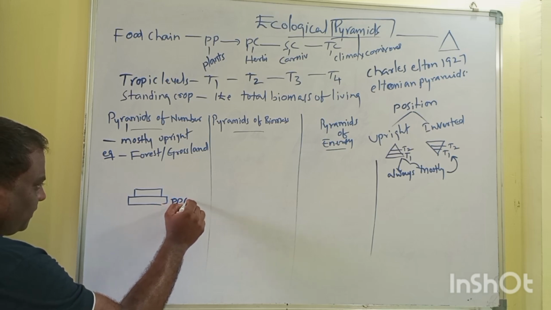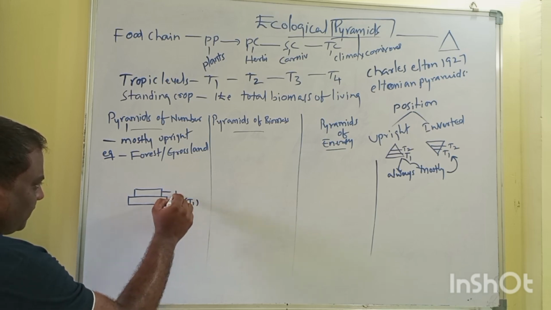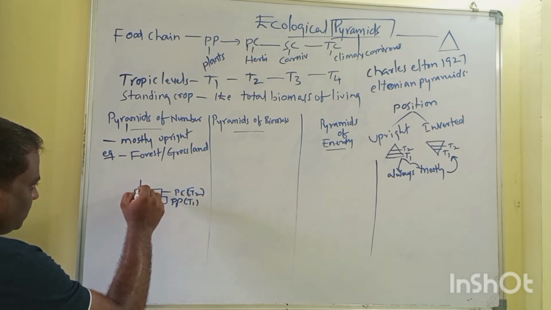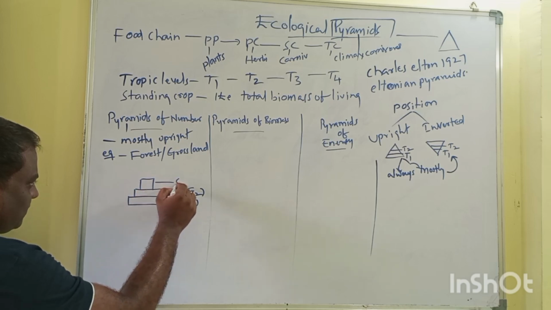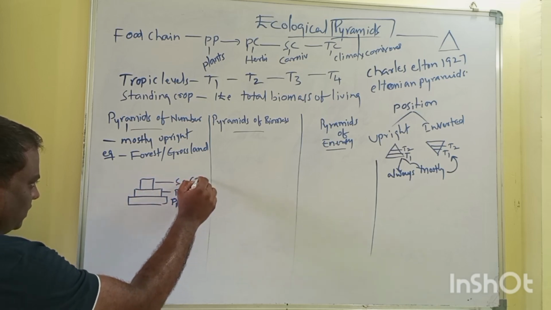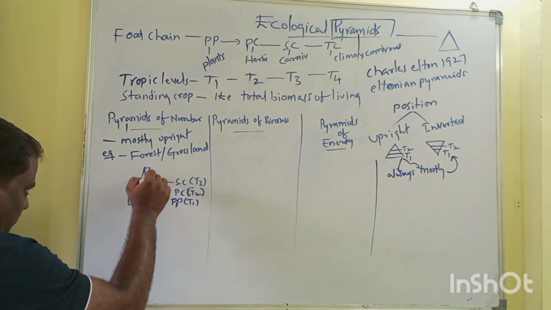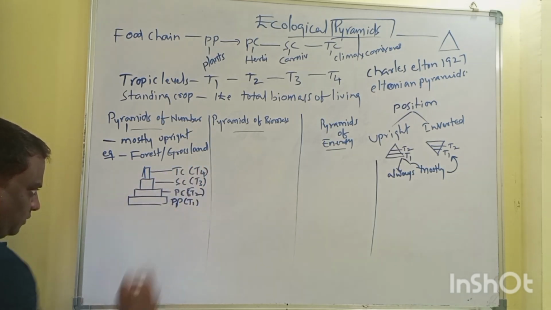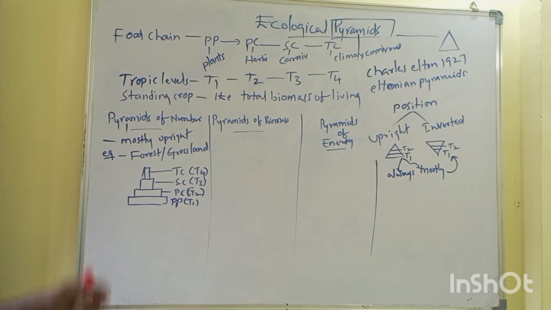Primary consumers are trophic level 2, secondary consumers are trophic level 3, and tertiary consumers are trophic level 4. So this is the forest ecosystem.